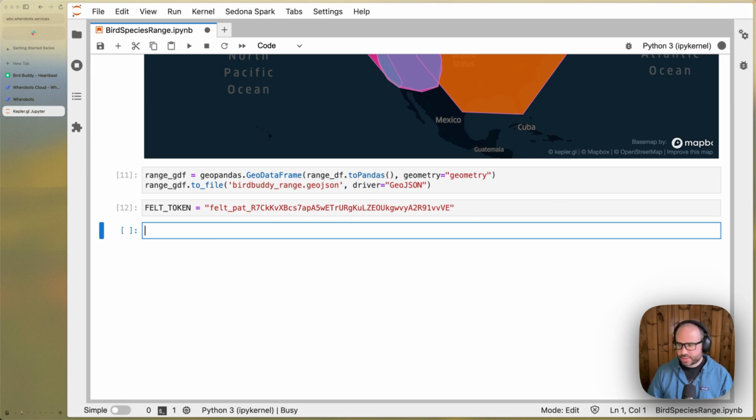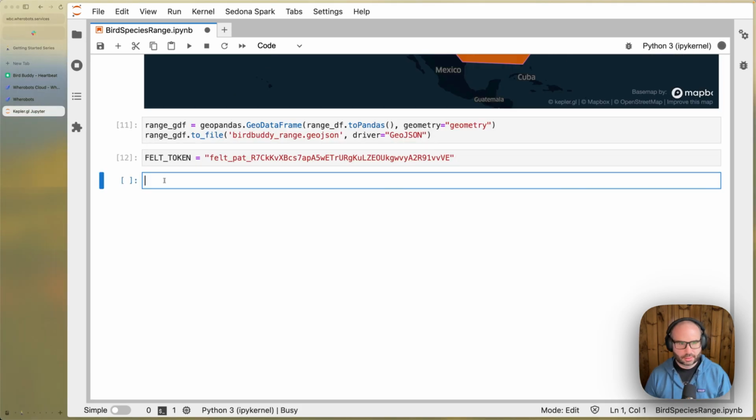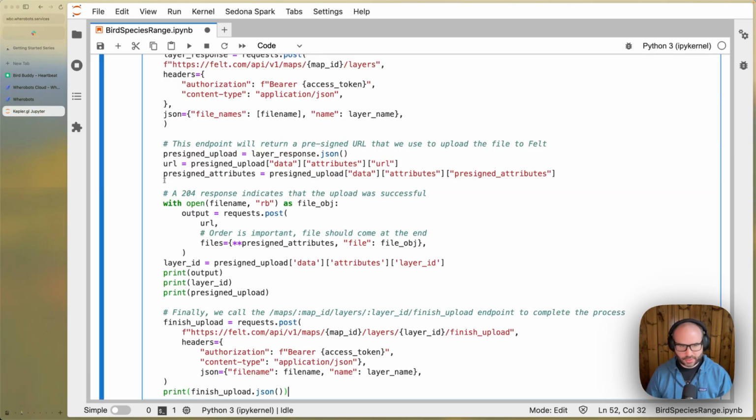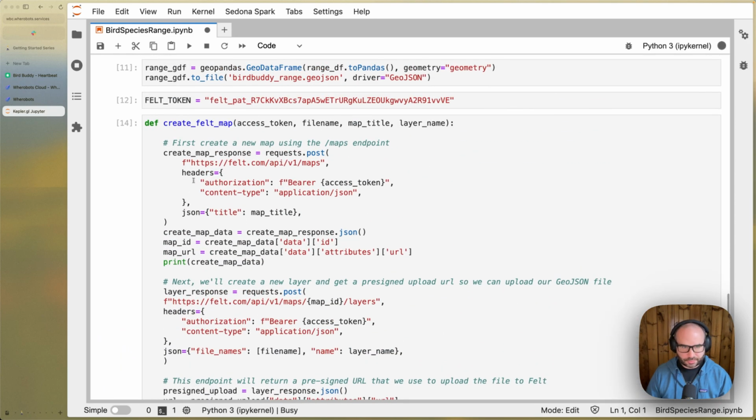And just so you don't have to watch me type this in, I wrote a Python function to use the Felt API to upload a GeoJSON dataset and create a new map. So I'm just going to copy that in and paste it, but we'll go through this function to see what we're doing.